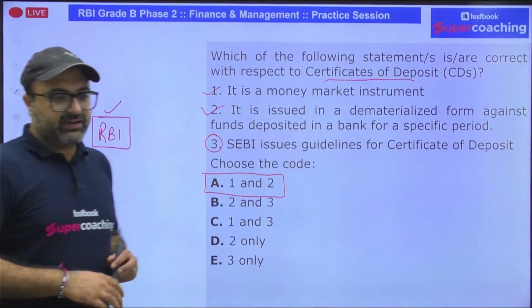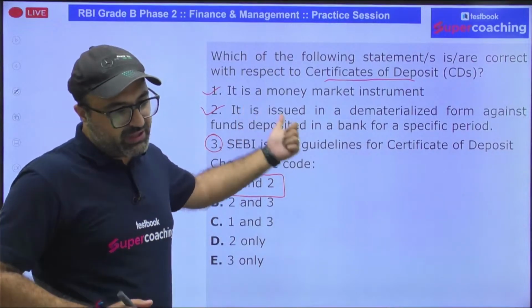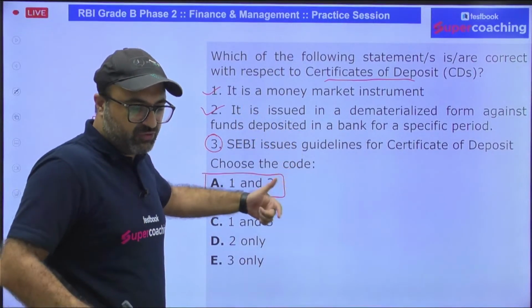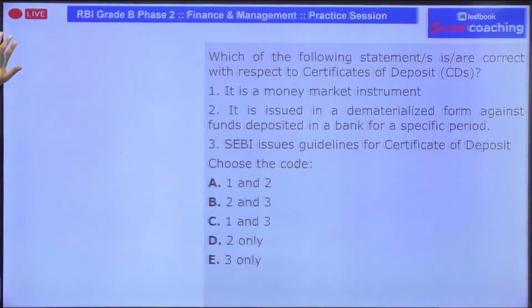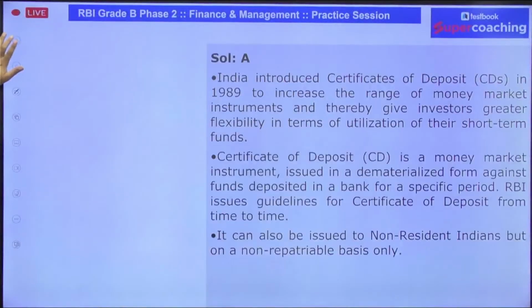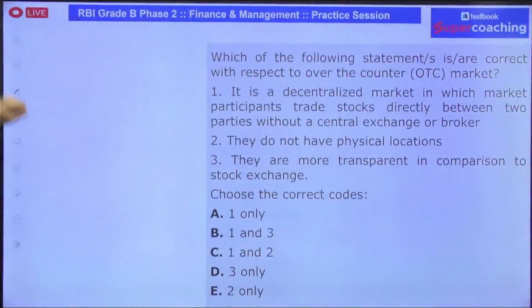Is it clear, everyone? So it can be issued in dematerialized form. That is true. It is issued for a specific period. The statement is correct. Moving on to the next question. Which of the following statements is or are correct with respect to over-the-counter market?